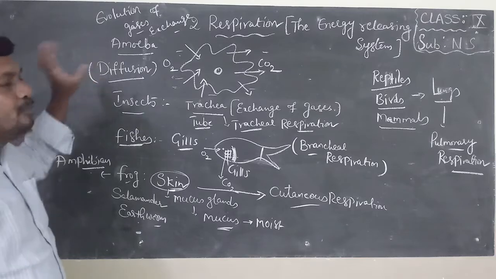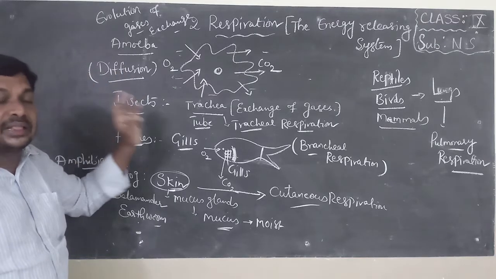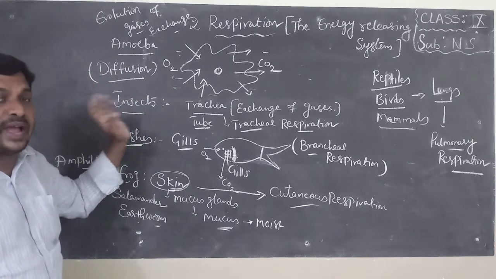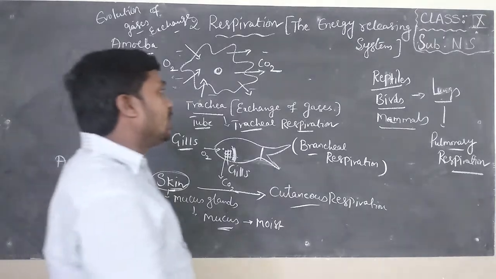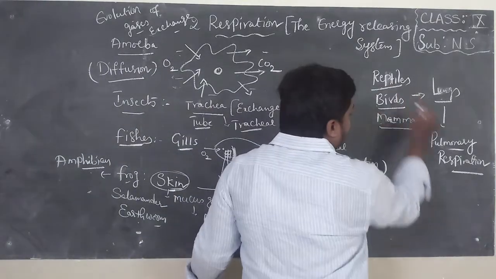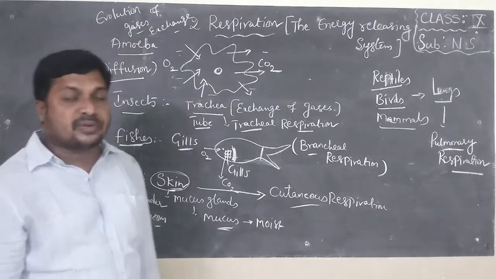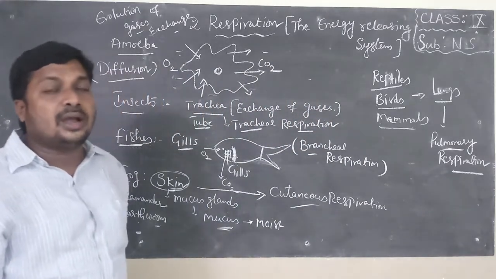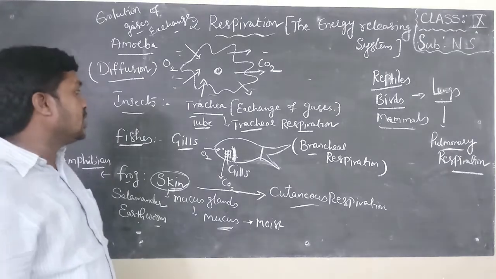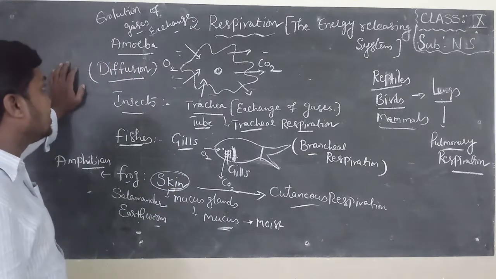They have a simple method which helps exchange of gases, called diffusion. But man, birds, reptiles have a special respiratory system for exchange of gases. That type of respiration is called pulmonary respiration. Okay, children, this is about gas exchange system.